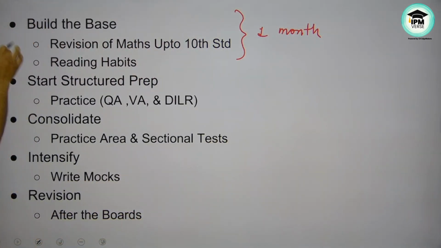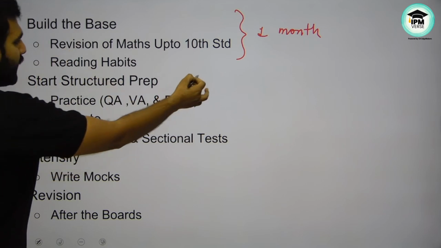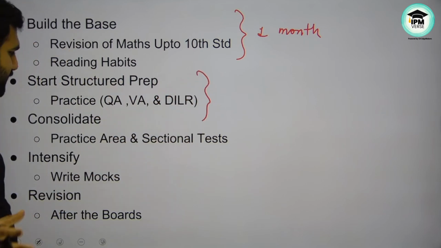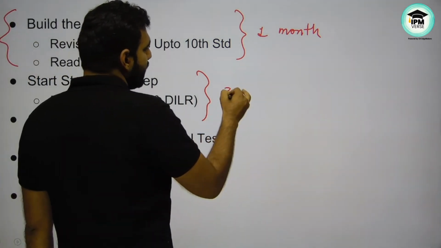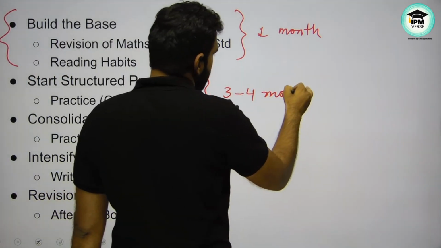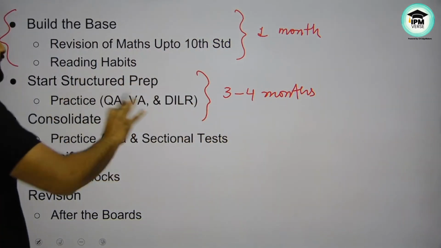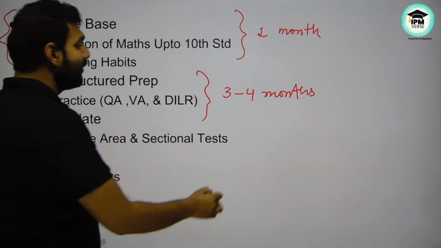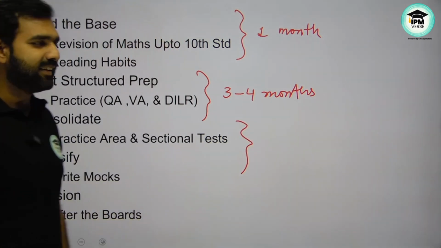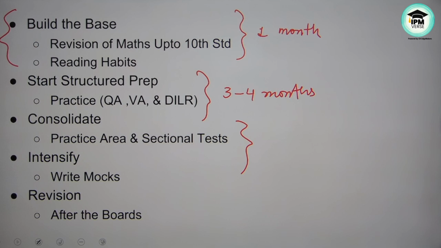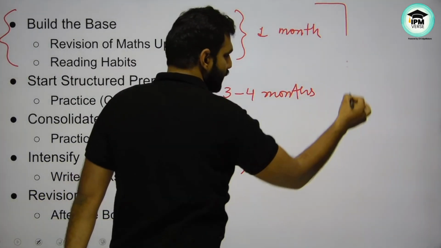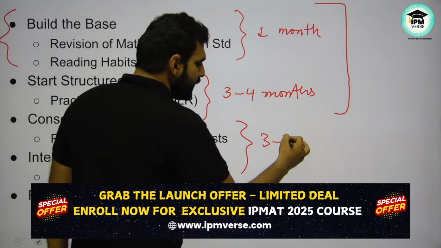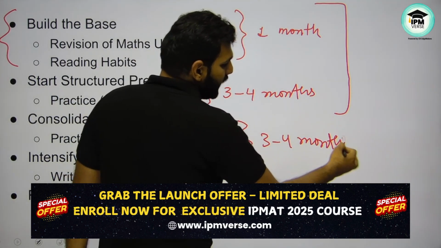Once you have started developing that base, once you've revised all the core concepts, when you're about to start the structured prep, yes, that will take time. So it should take at least 3 to 4 months. Now that's the most crucial part, because this is where you're starting in a more structured manner. Then comes the consolidation phase, and this is basically the most crucial part. So once you build the foundation, once you build the basics, you should spend another 3 to 4 months consolidating all the concepts.